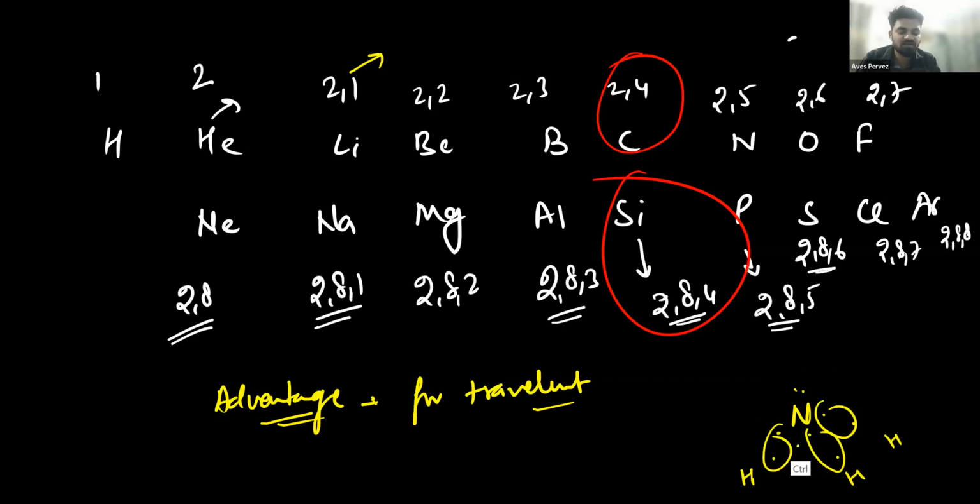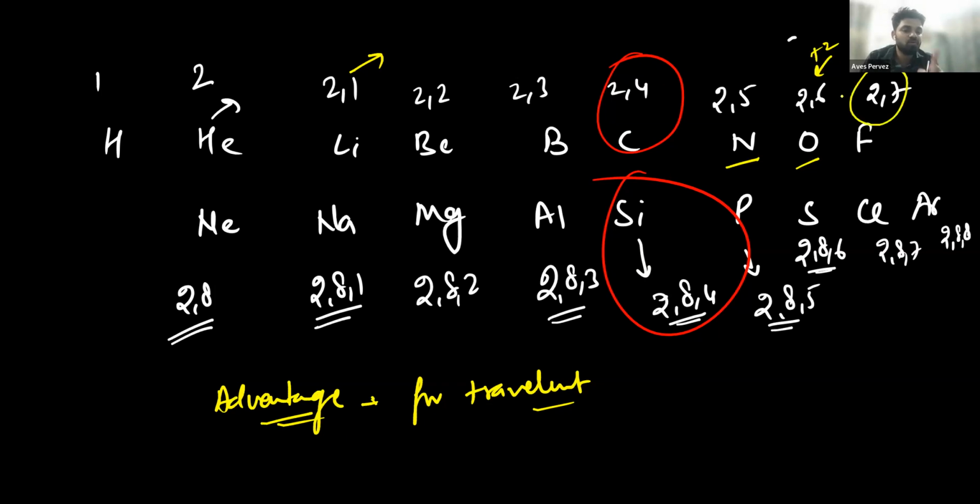We'll discuss this structure later. But talking about carbon, it is the first element that has 4 electrons in the outermost shell. So that's why it can make bonds with 4 different atoms. Nitrogen has 5, but it cannot make bonds with 5; it will make bonds with 3. Oxygen has 6, it will not make bonds with 6. It will make bonds with 2, because its valency is 2, as it needs only 2 electrons to complete its octet. Fluorine will make a bond with only 1, because it needs only 1 electron to complete its octet.